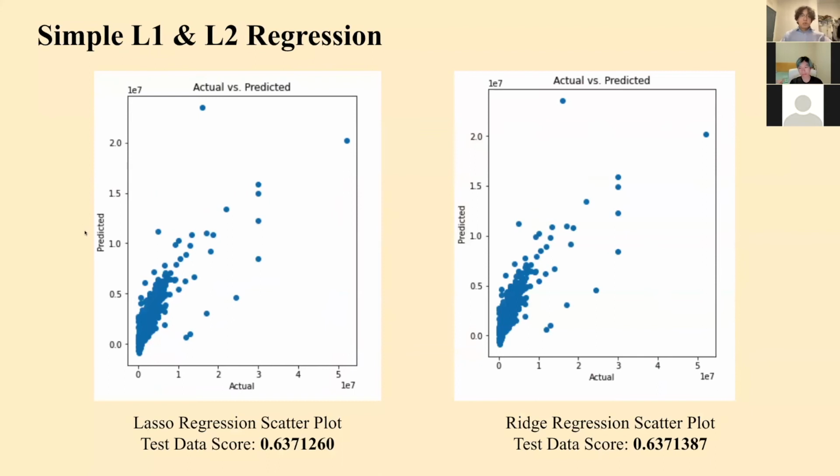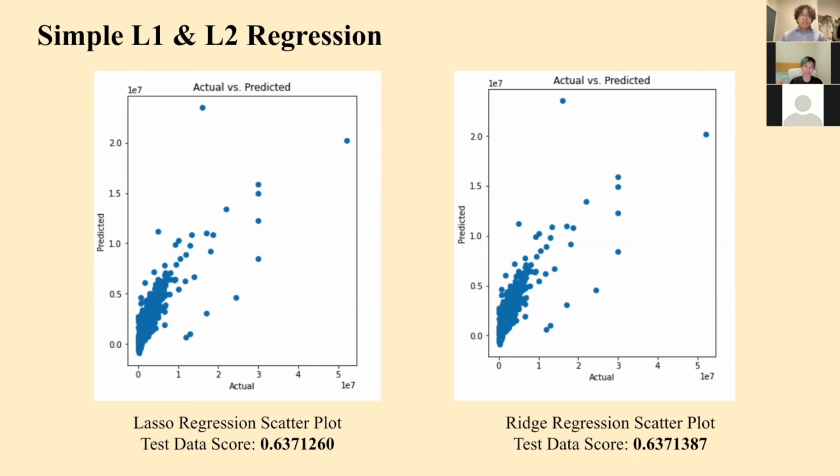Simple L1 and L2 regression. As seen in our multicollinearity check, we can deduce that the features with a high VIF value likely will have very high coefficients. This implies that our dependent variable, listed price, would be significantly overpowered by those features, which can lead to overfitting. We can employ L1 and L2 regression to reduce model complexity and avoid overfitting.